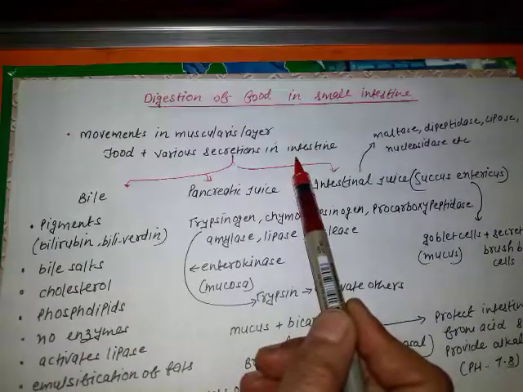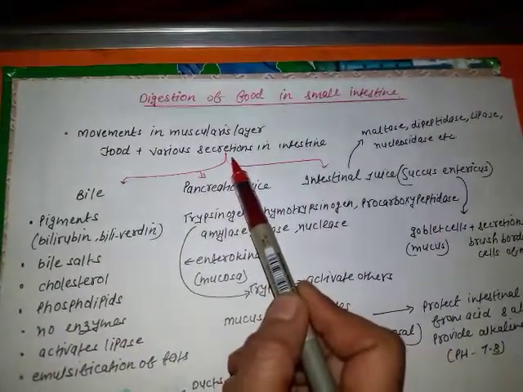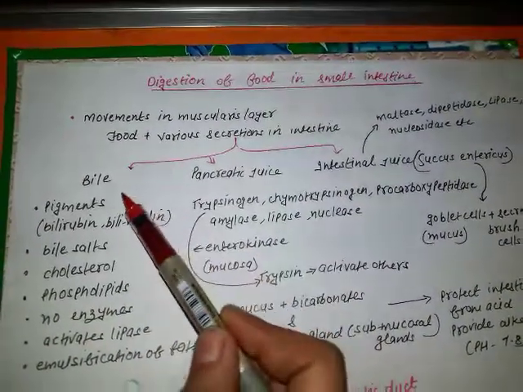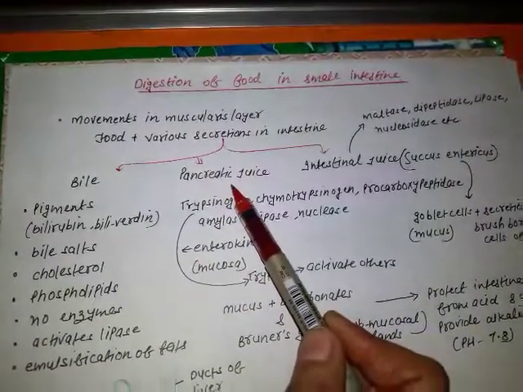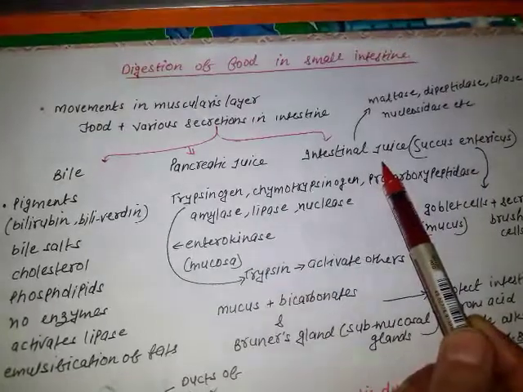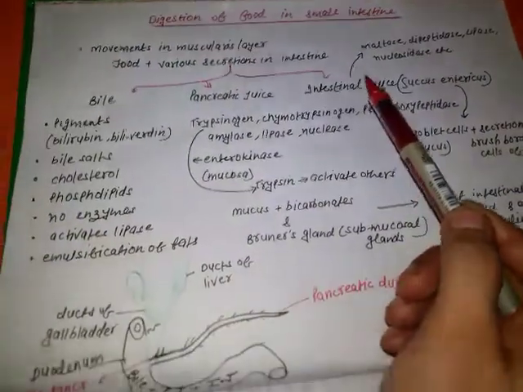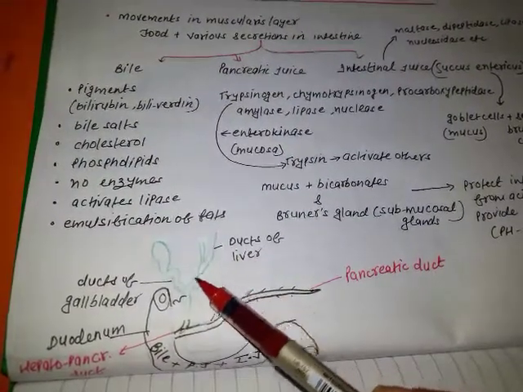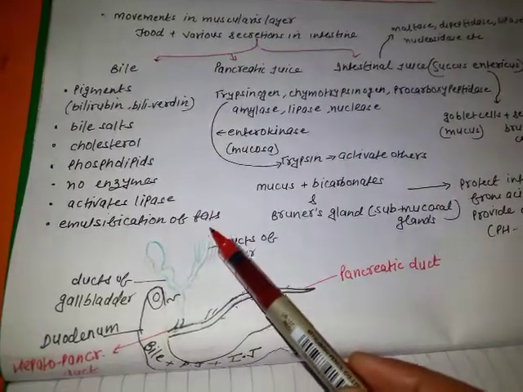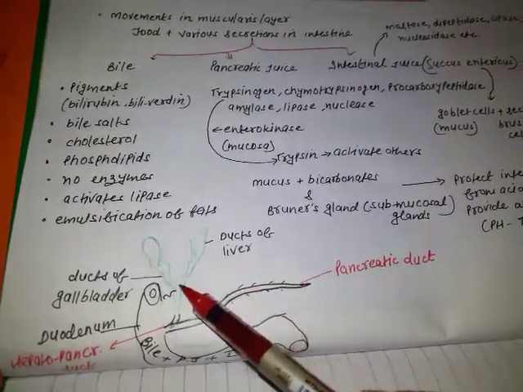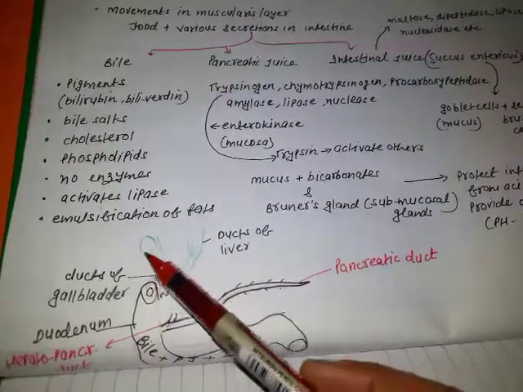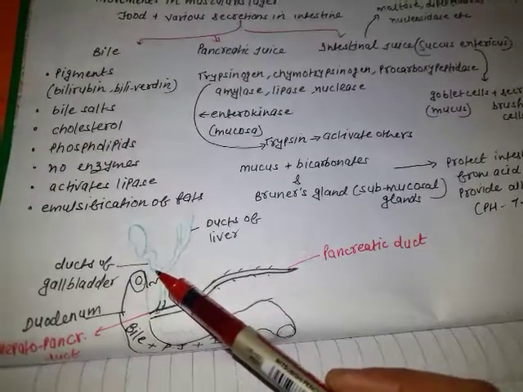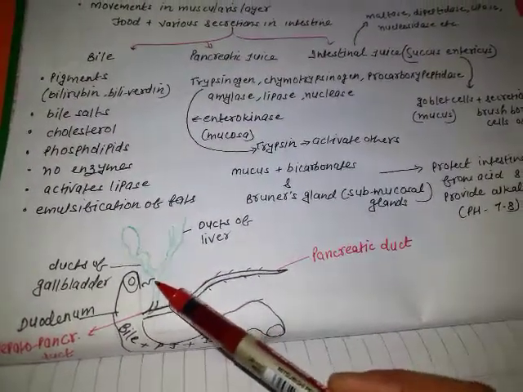Fine. Now what are those secretions of the intestine with which the food will get mixed? Those secretions are bile, pancreatic juice and intestinal juice. We know very well about the bile. These are the ducts of the liver. Here is, suppose, the liver. The liver will form bile and bile will then be stored in the gallbladder. So these are the ducts of the gallbladder, which are known as the cystic duct. Through these ducts the bile will